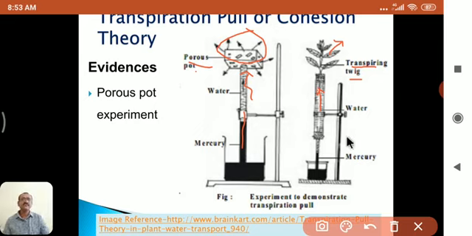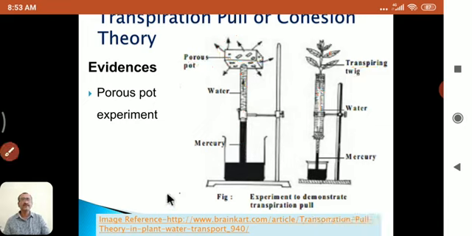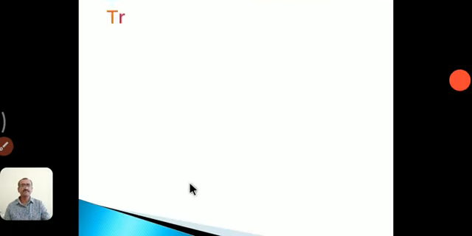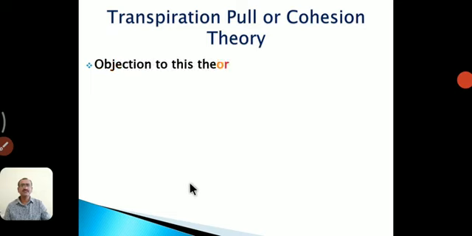Here are some evidences, but in each and every scientific experiment, if a scientist puts forward a theory, they give the evidence for that theory, and another group of scientists objects to it. But as we saw in the introduction, this theory is well explained and accepted by most of the scientists. So there is very little objection to this theory.